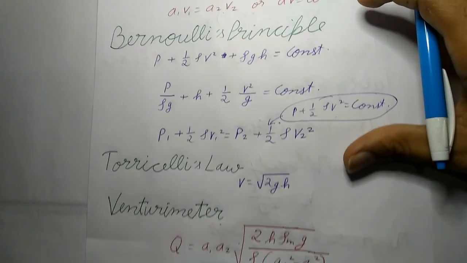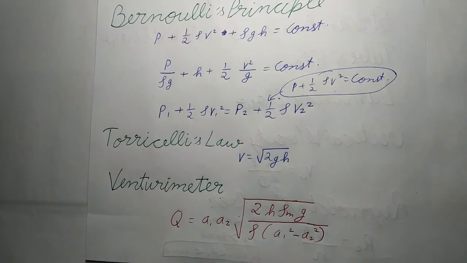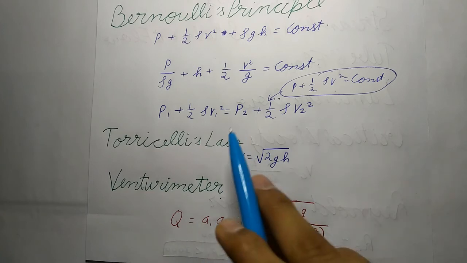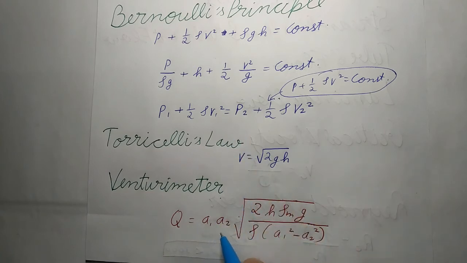Now, next is Venturimeter. It is a device used to measure the rate of flow of a liquid through a pipe. It is an application of Bernoulli's principle. It is also called the flow meter or Venturi tube. Volume of the liquid flowing out per second is given by Q equals A1 A2 under root 2 H rho m G upon rho A1 square minus A2 square.